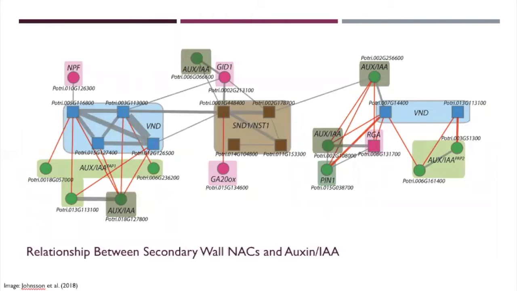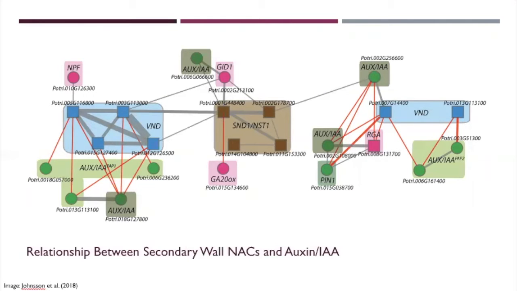So what about auxin? Obviously, we know auxin has many important roles in stem elongation, phototropism, apical dominance. So it only makes sense that these roles extend into auxin signaling pathways in secondary cell wall development. This image shows the significance of co-expression of auxin genes and secondary wall NAC proteins.